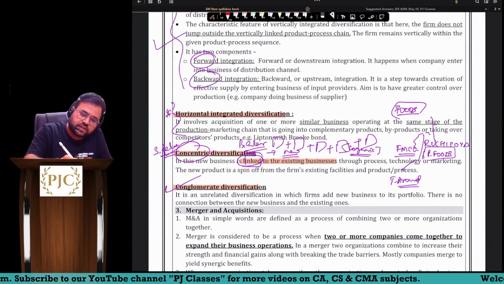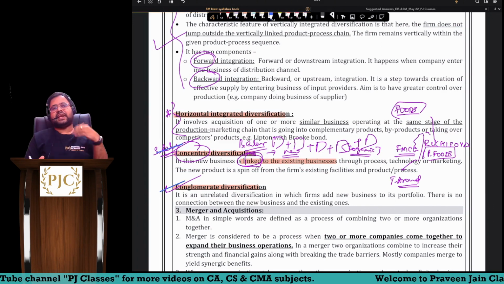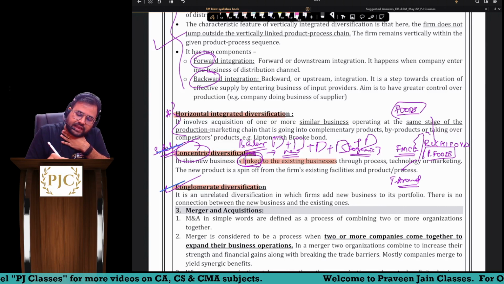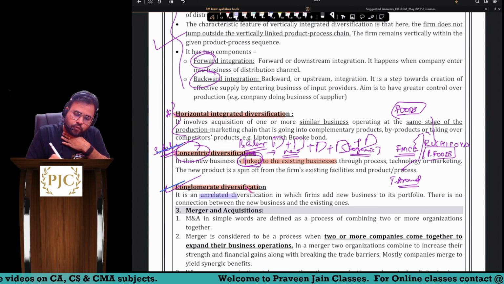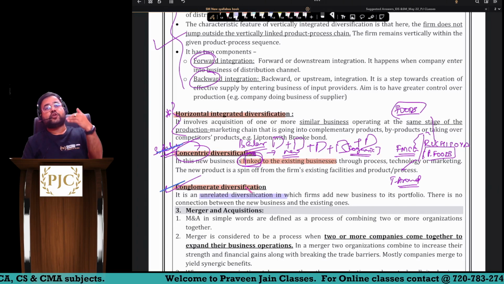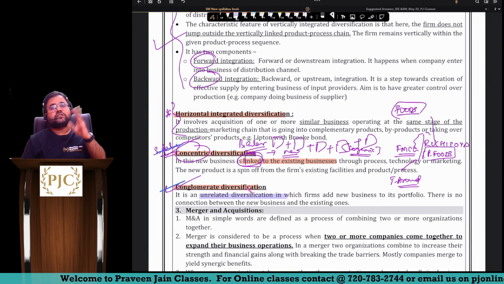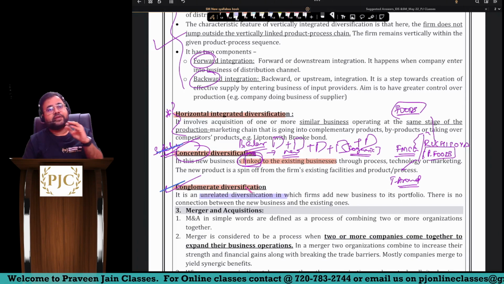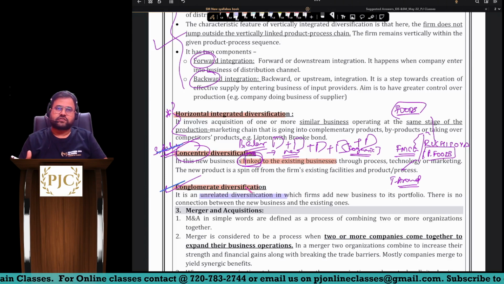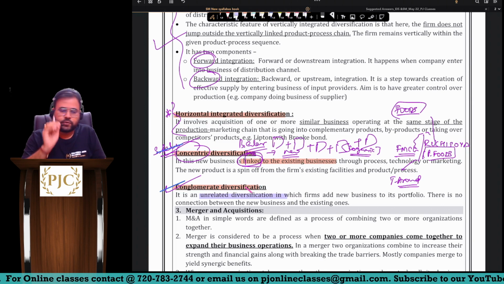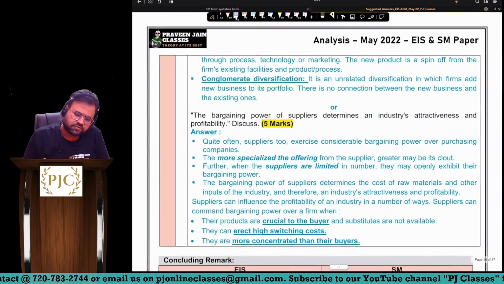So here focus is more on concentric and conglomerate. What does conglomerate mean? Unrelated. It is completely unrelated with your existing business. So that type of diversification is conglomerate. The company is adding a new business which has no relevance with their existing business. But in concentric, the company is adding a new business, a new product, which is somehow related to their existing business. Then that is concentric. I hope you are able to understand. So direct question, 5 marks, very easy.